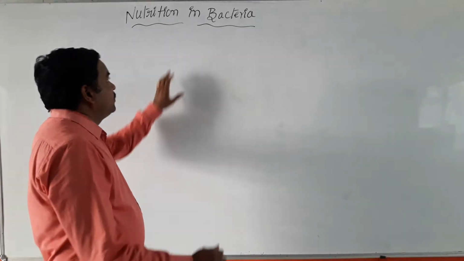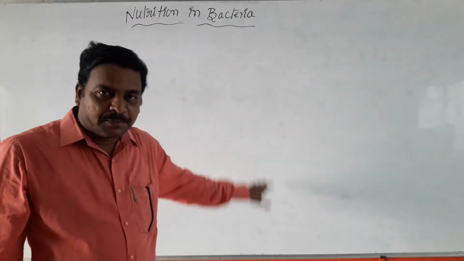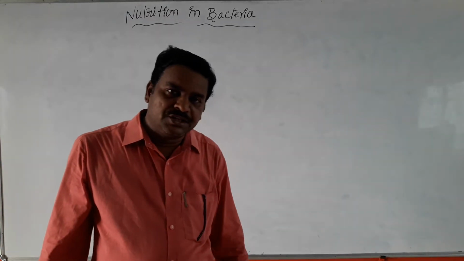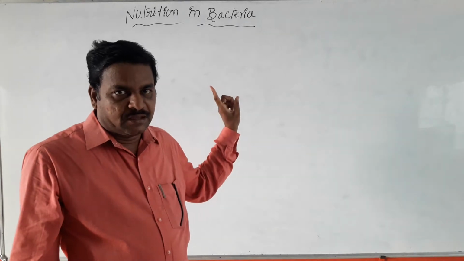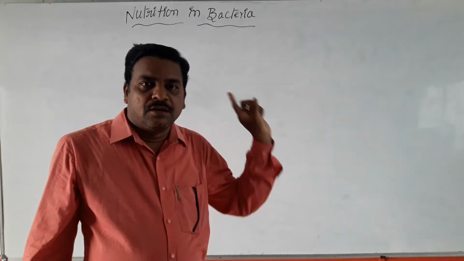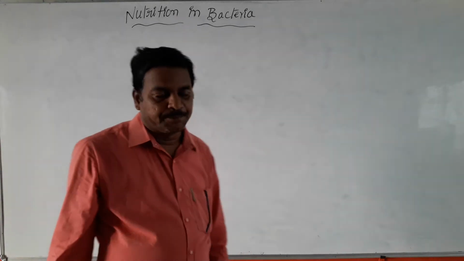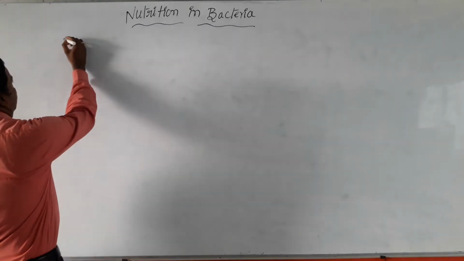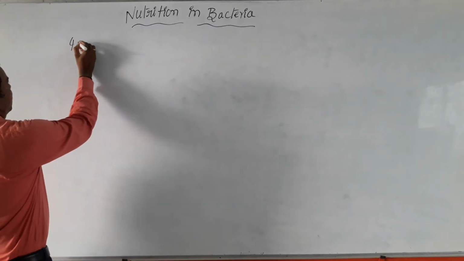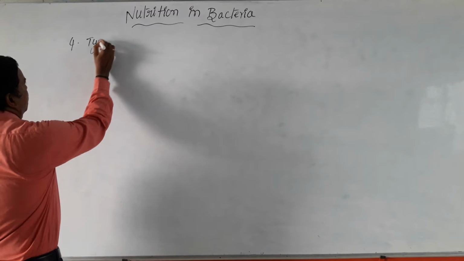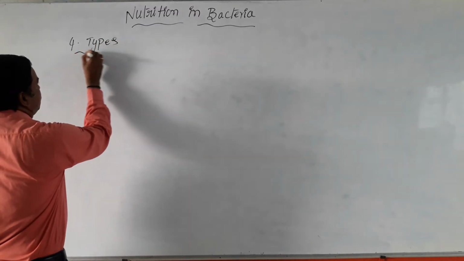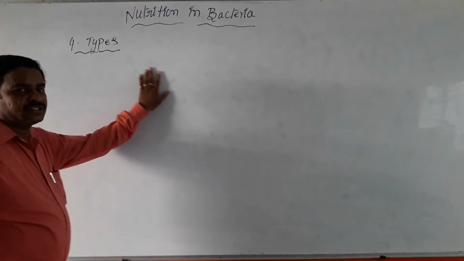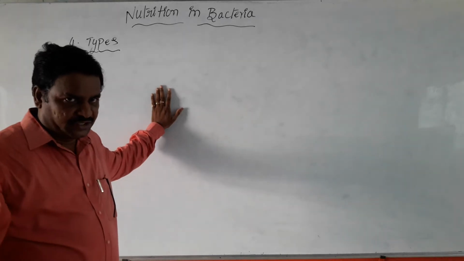So the absorption and utilization of nutrients by bacteria is considered as bacterial nutrition. Nutritionally, bacteria are divided into a total of four types. Nutritionally, bacterial cells are of four kinds.